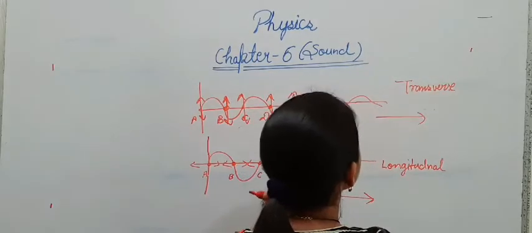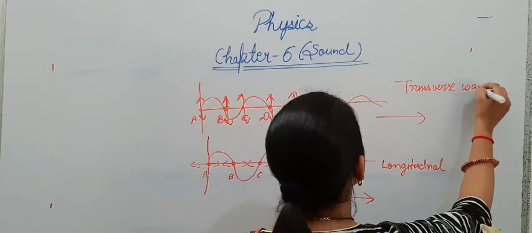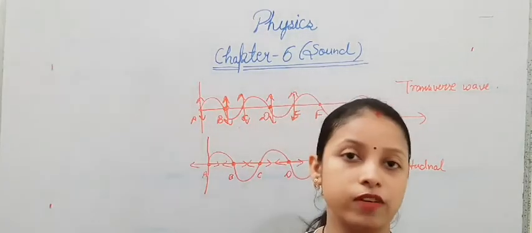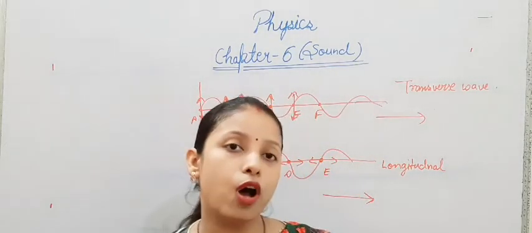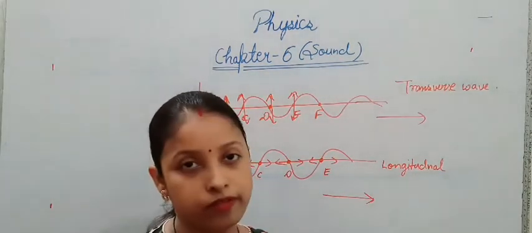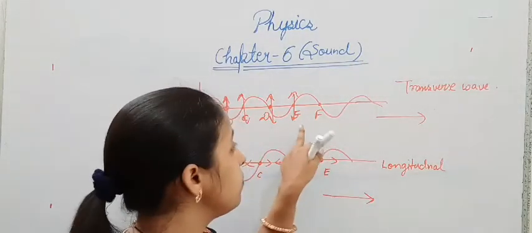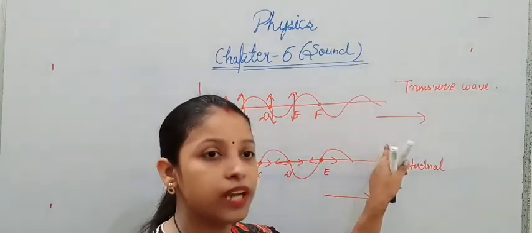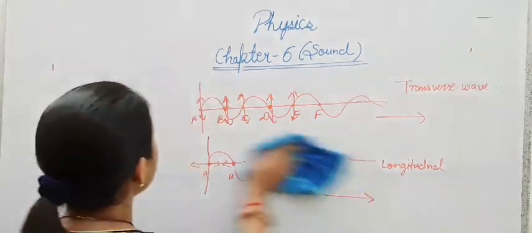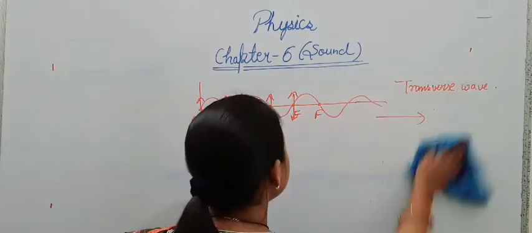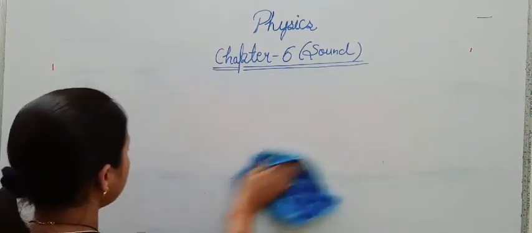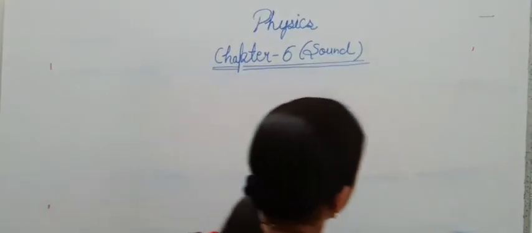Transverse wave. Okay, so this is the main difference between longitudinal wave and transverse wave. Now, sound always travels in the form of longitudinal wave. Light travels in the form of transverse wave. So there are two kinds of waves here, longitudinal wave and transverse wave.